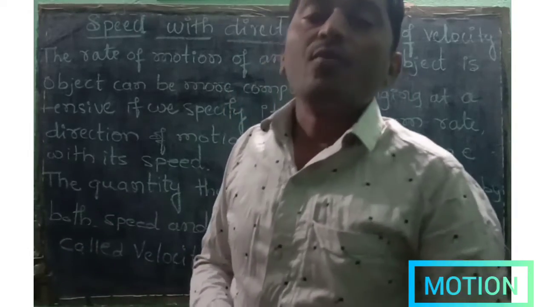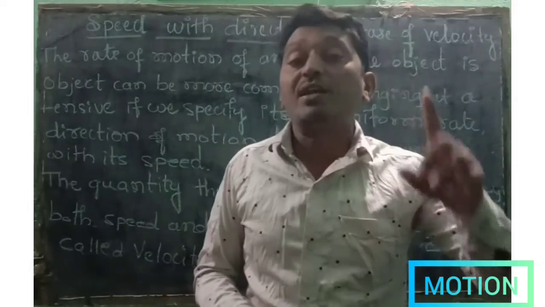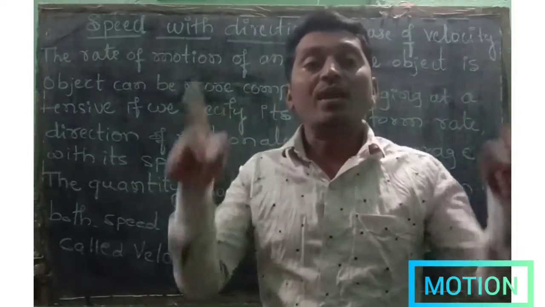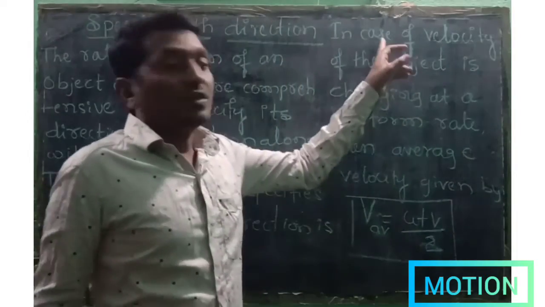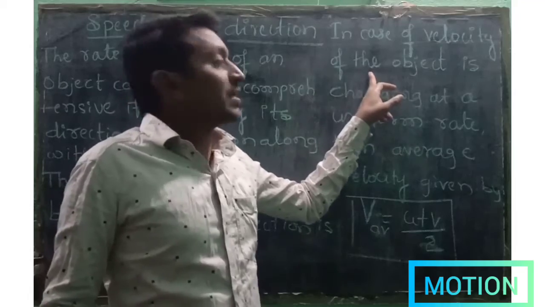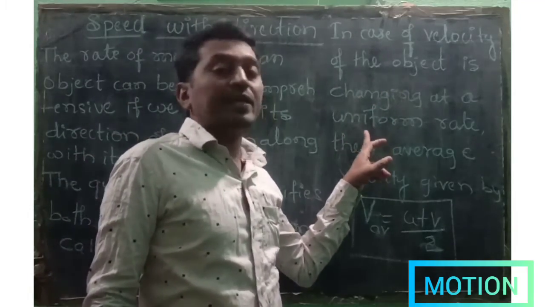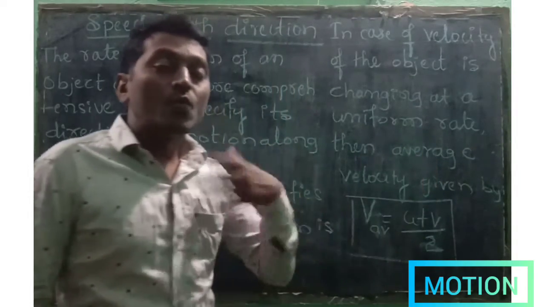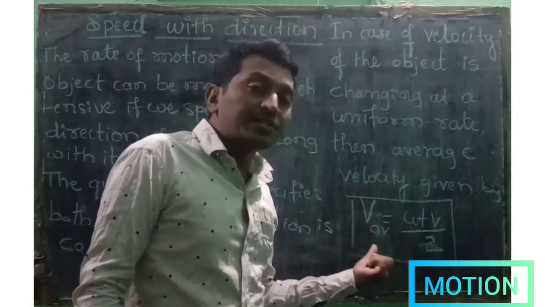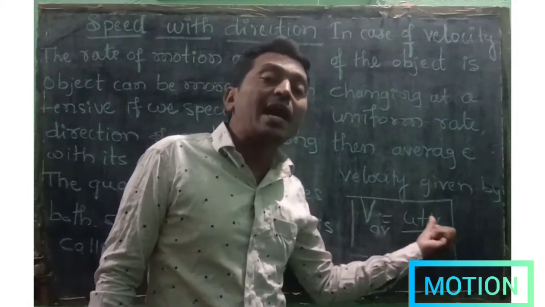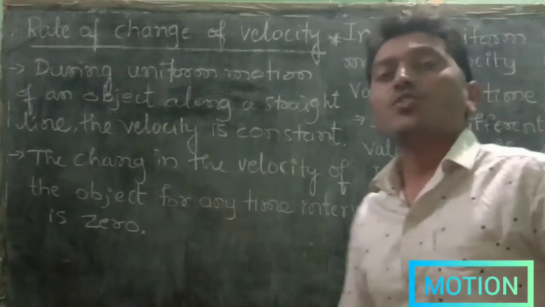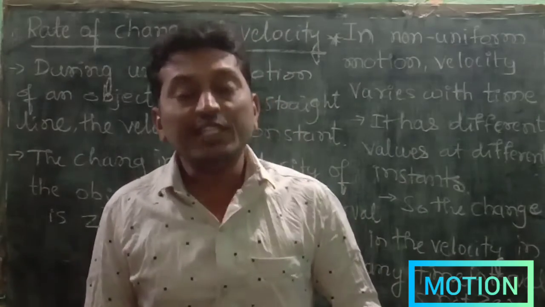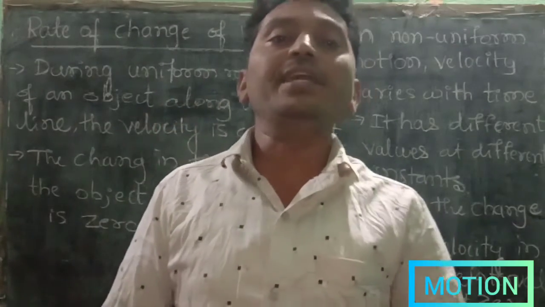In simple words, velocity means the rate of change of displacement of an object in unit time. If the velocity of the object is changing at a uniform rate, then it can be considered as average velocity. So what is average velocity? Average velocity is the sum of the initial and final velocity divided by 2.